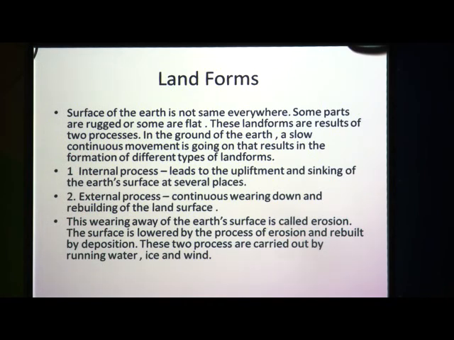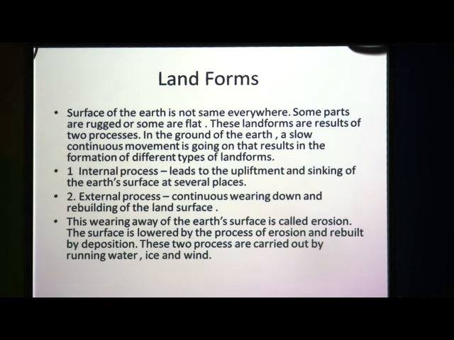So this movement is called erosion. Here the wind takes all these things from one place, and then these things are deposited at another place. This other place where they are deposited is called deposition.